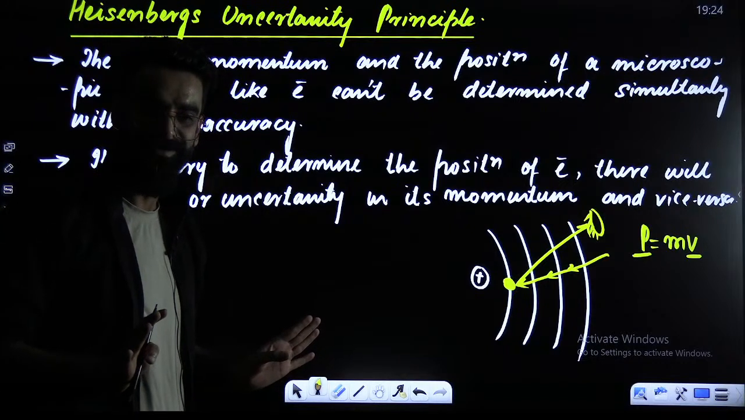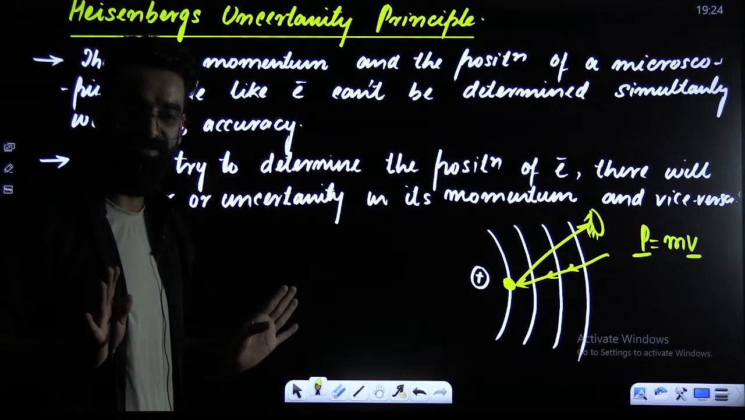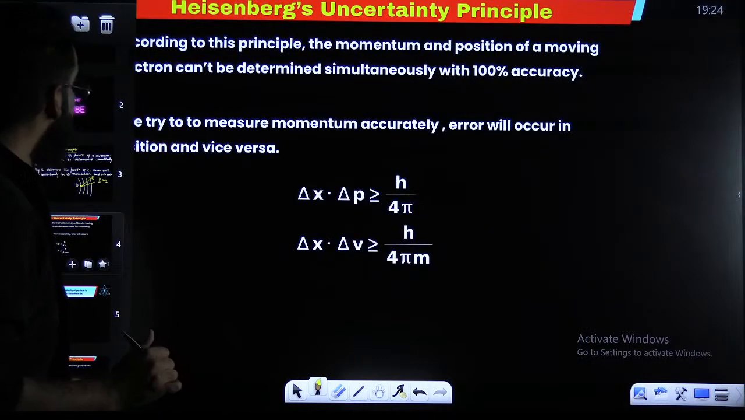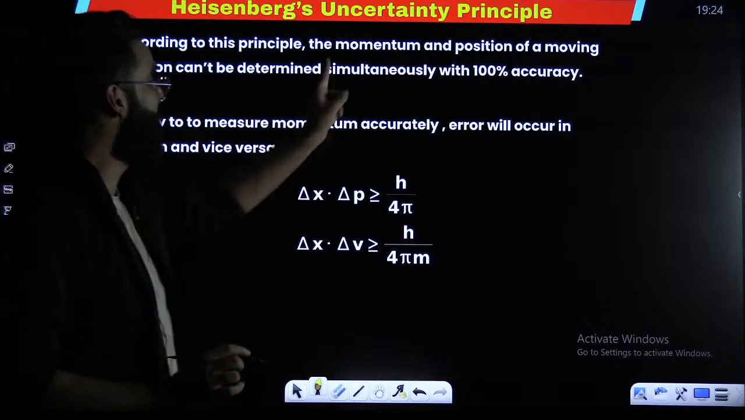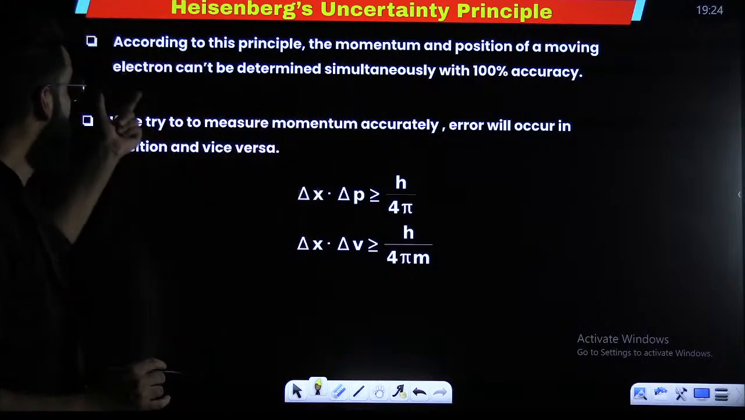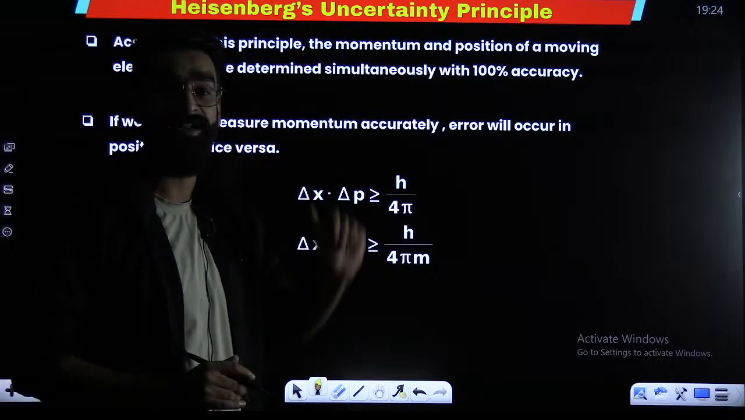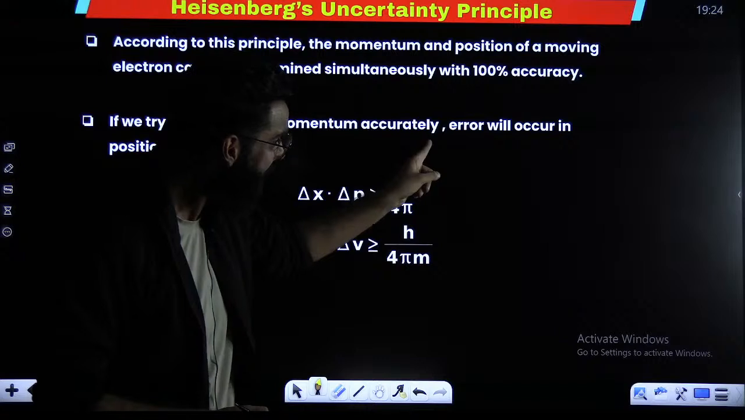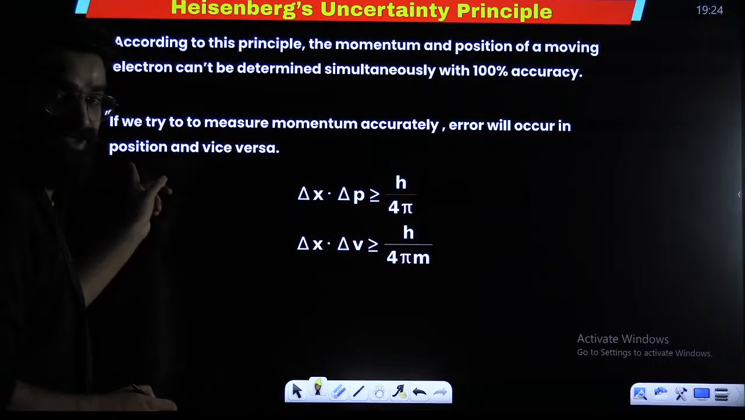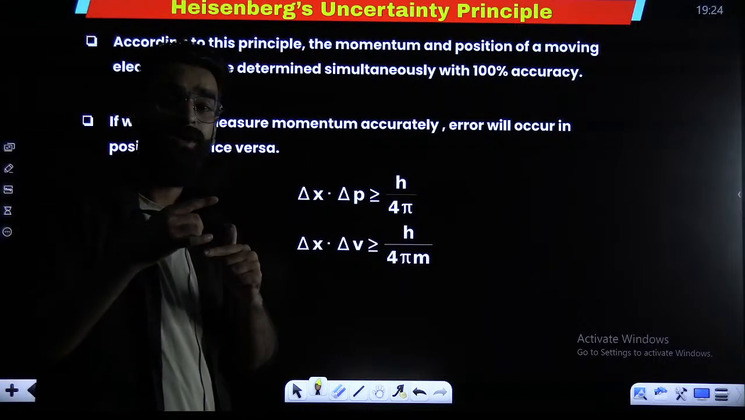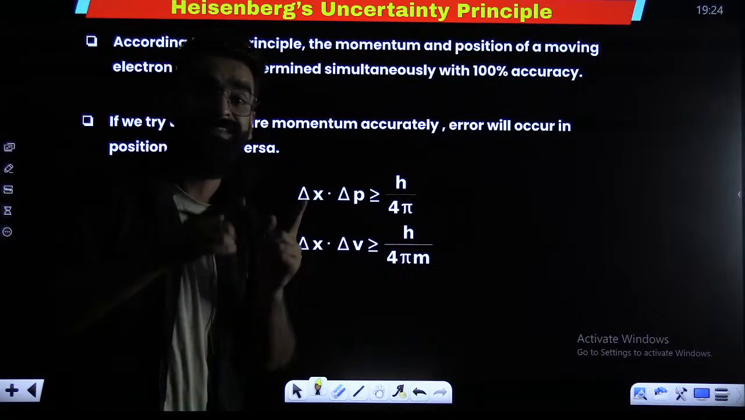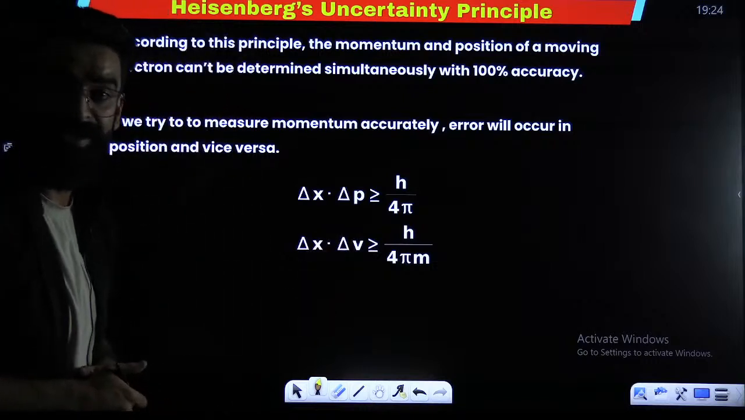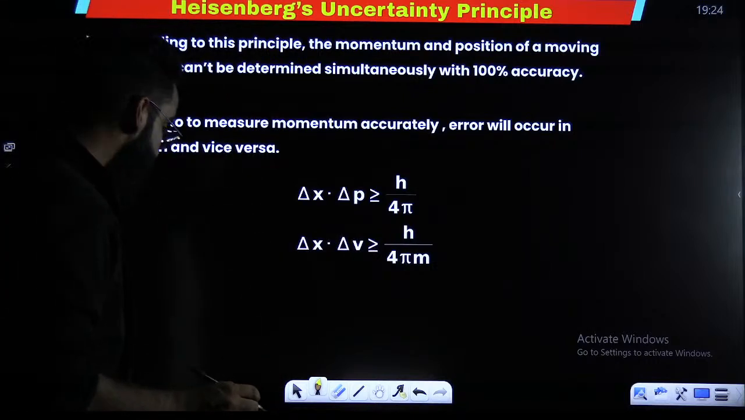Is this point clear to everyone, my dear students? So, according to this principle, the momentum and the position of a moving electron cannot be determined simultaneously with 100% accuracy. Okay? If we try to measure momentum accurately, error will occur in the position, right? And if we try to get the position of the electron, there will be error in its momentum. That's all, right? So both the things cannot go hand in hand.